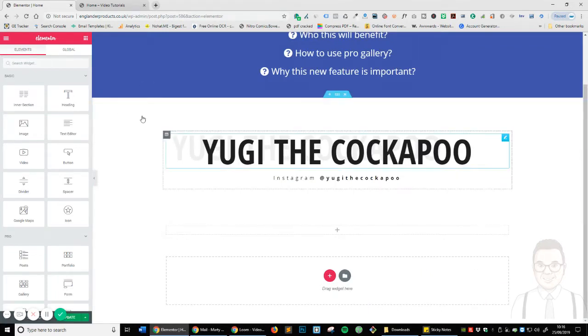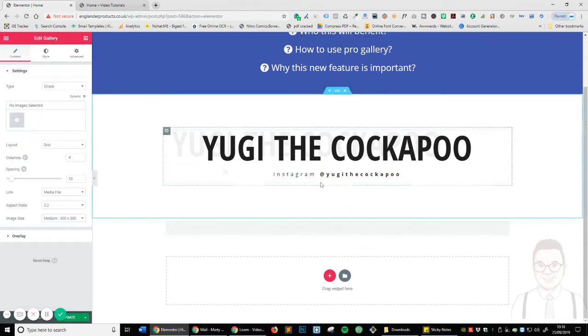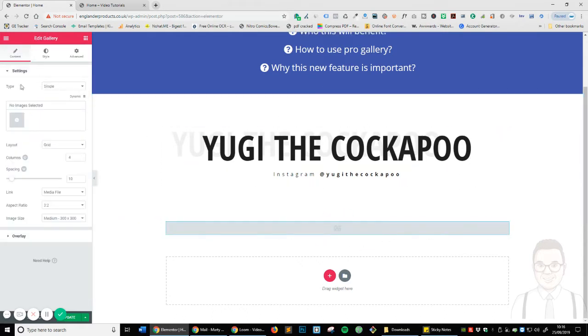Okay, so once you're on this page, you want to head over to Pro Gallery. You want to type in Gallery, and drag in this one here and drop that in. So you can see you've got type, which is single and multiple. This single doesn't allow you to add the filtering option that we just saw, which is this here. The multiple it does, and we're going to create both of them.